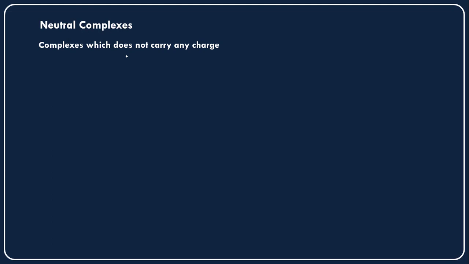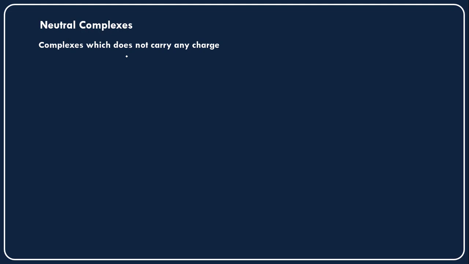The third type of complexes are neutral complexes. So what are the neutral complexes? They are the complexes which do not carry any charge. Neither of the charges they will carry, that means there is no positive and no negative charge.